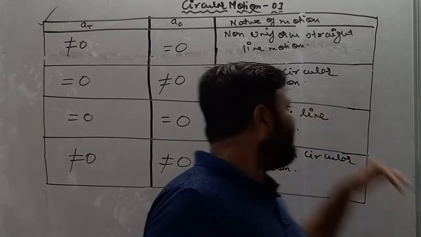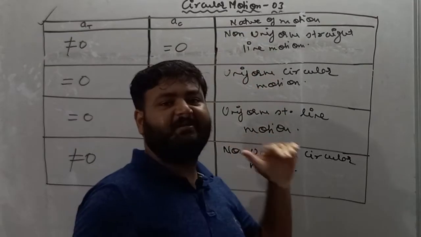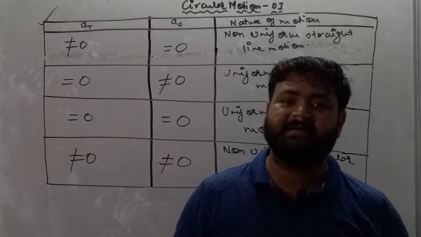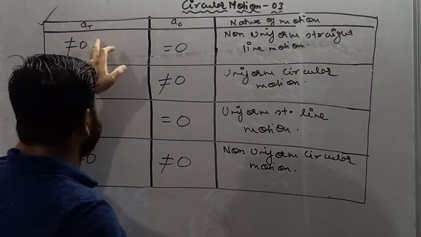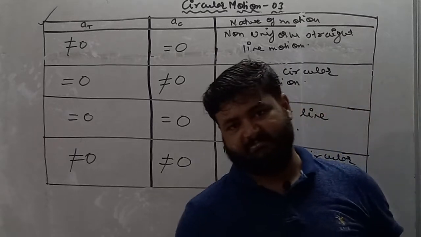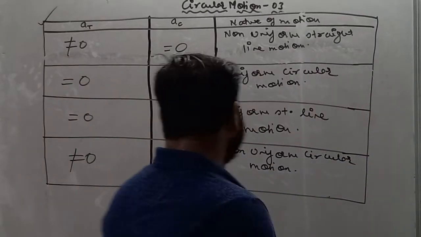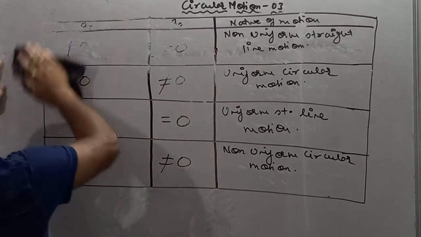So this is all about the nature of motion performed by a particle on the basis of tangential acceleration and centripetal acceleration. I hope you all understand this topic, dear student. Moving forward, write down the next topic.